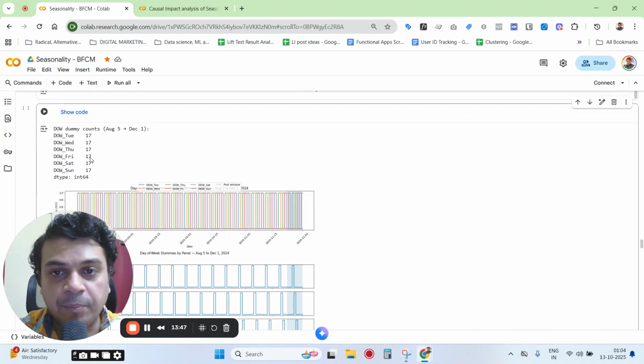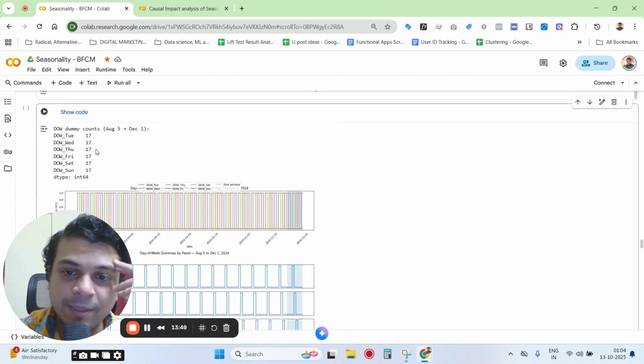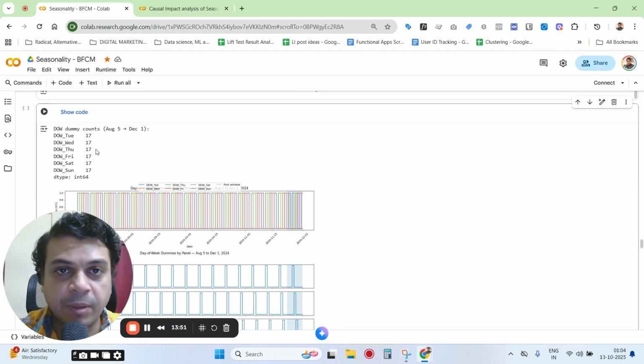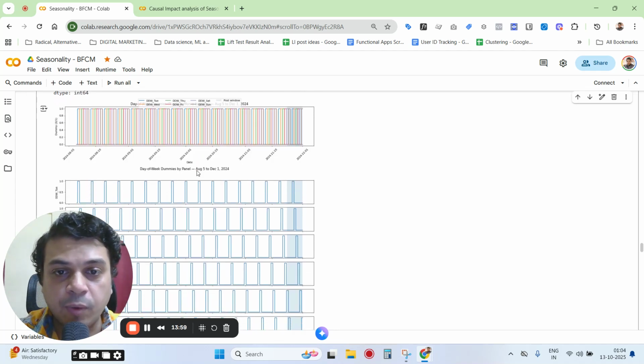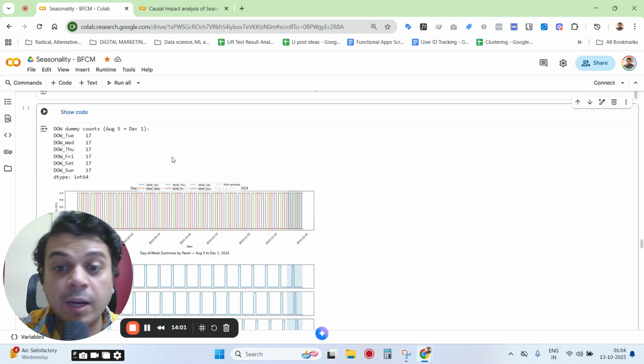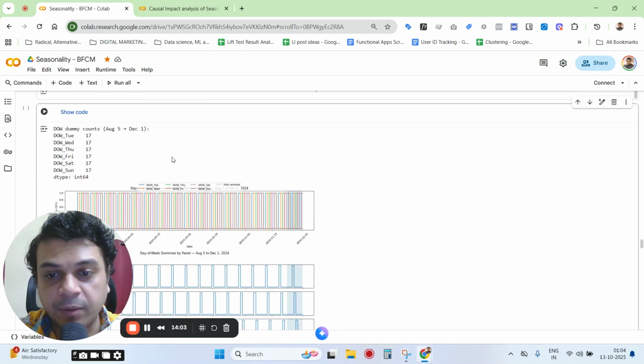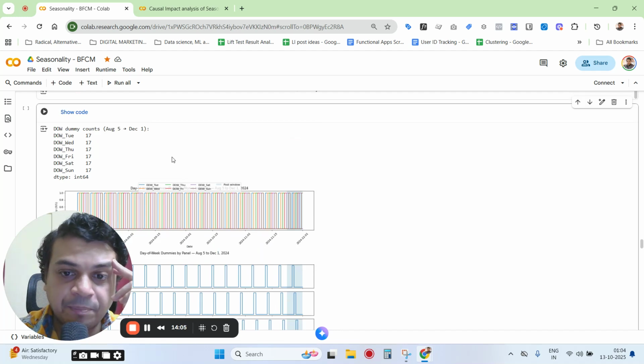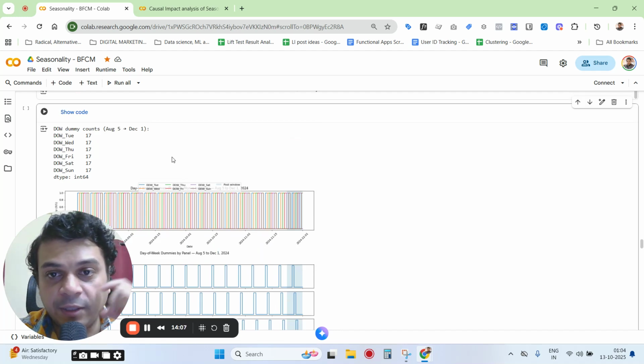Basically what happens is there's something called a dummy variable trap, something I'll talk about more in the future. You can't include all the dummies, essentially. If you have transformed it into zeros and ones, you can't take all the variables, because then there's perfect multicollinearity. Perfect collinearity. So you drop that Monday variable here.